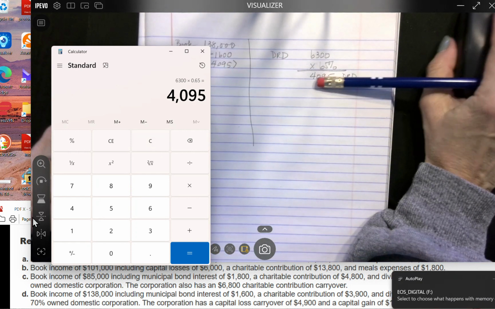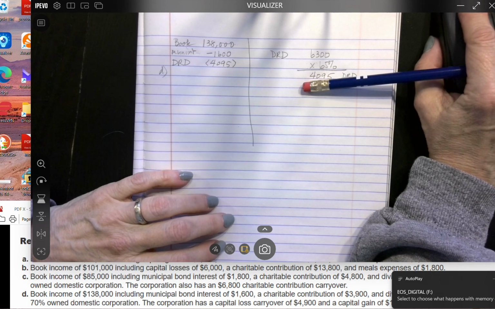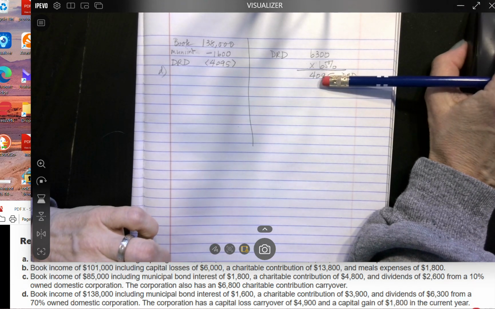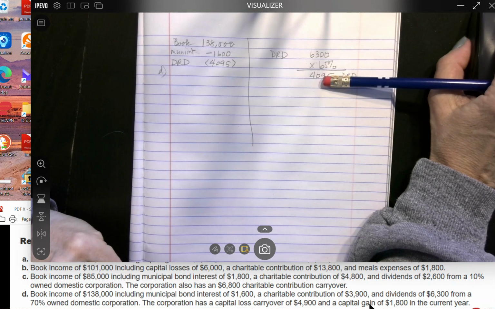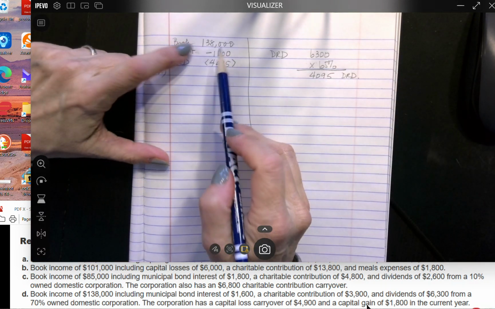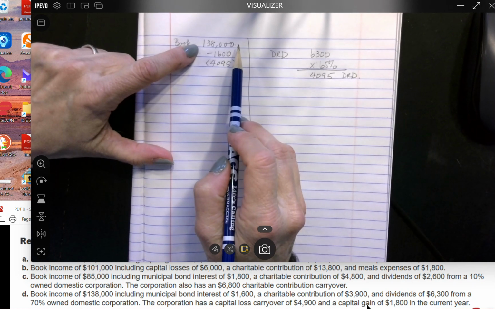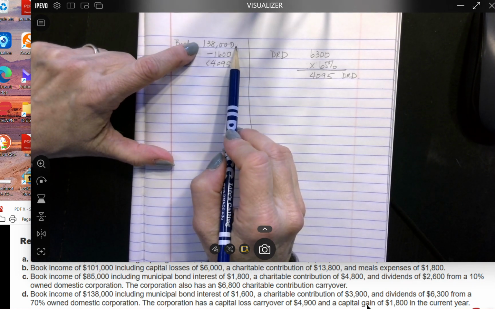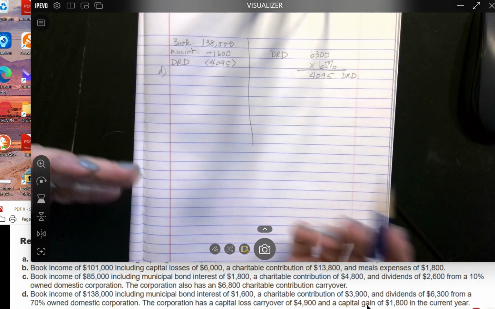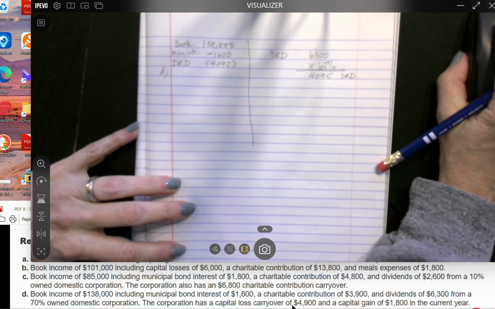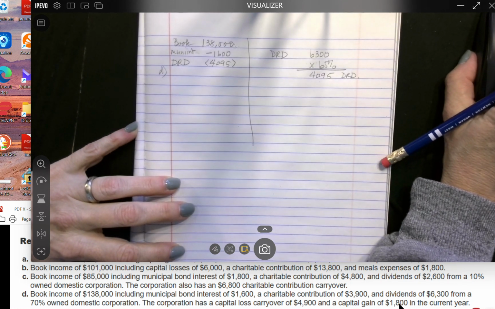Minus 4,095. And then the capital loss carryforward: for book purposes, the capital gain would have been included, but we get to subtract it because we get to take that capital loss carryover of 4,900 and offset that.